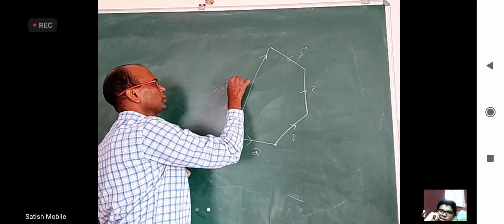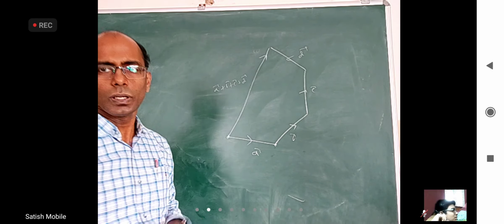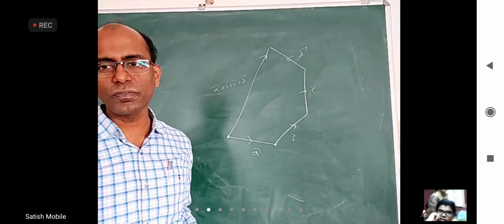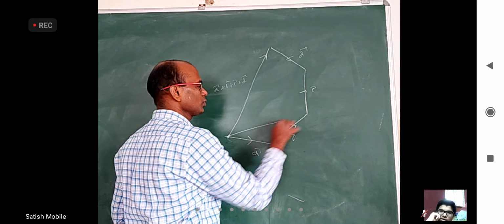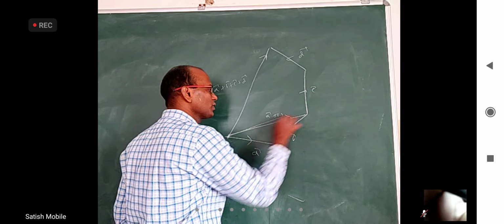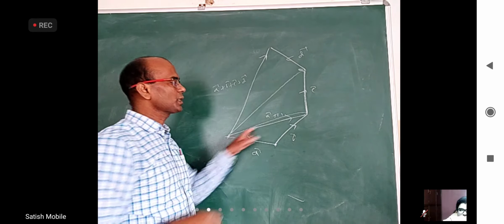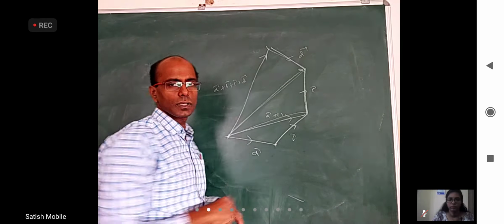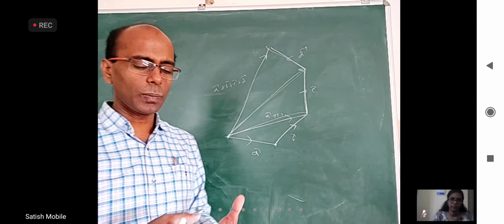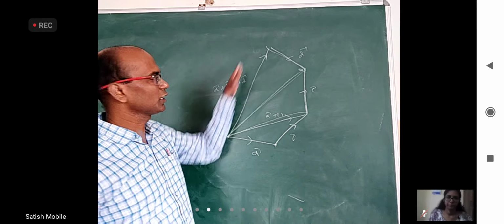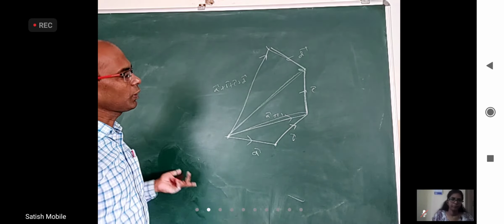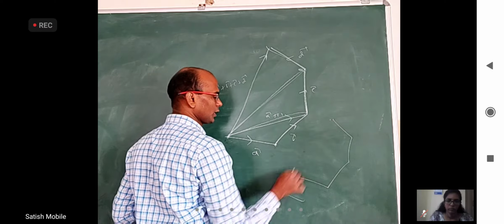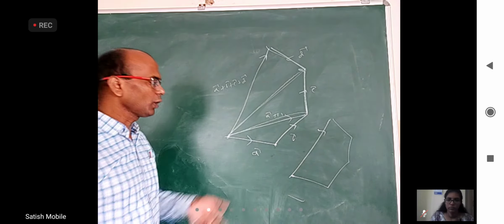A bar plus B bar plus C bar plus D bar. One may say, how will you explain this? You said we will define only for two things, how will you explain for four things? Add these two, this will be A plus B. Now this plus this add, this will be A bar plus B bar plus C bar. And this plus this will be A plus B plus C plus D. So use sum of two vectors repeatedly, you will get finally this polygon law. This is one polygon law where you added a lot of vectors, and from here to here is the sum of all this. Almost same.